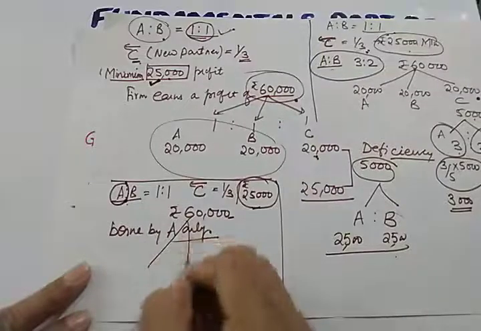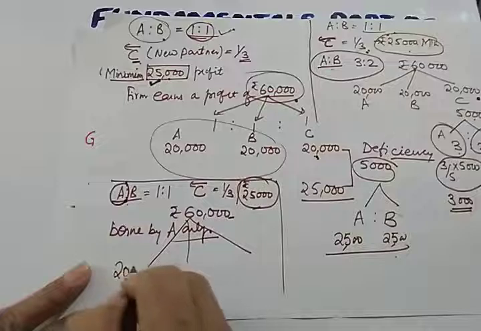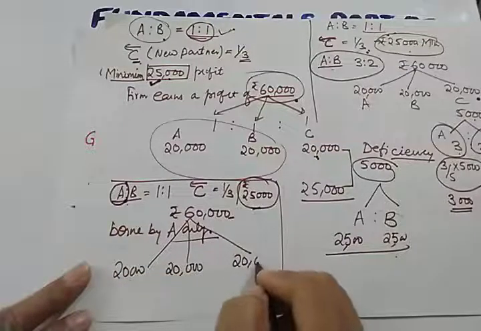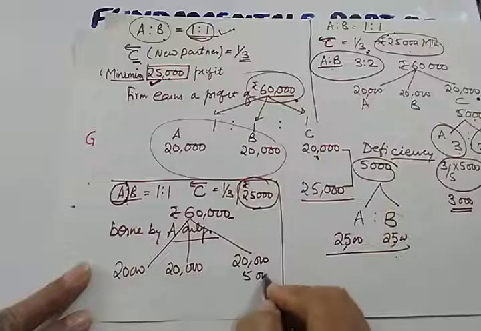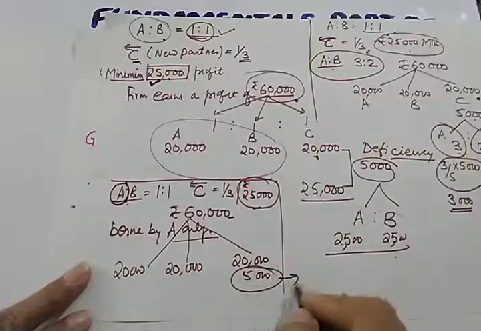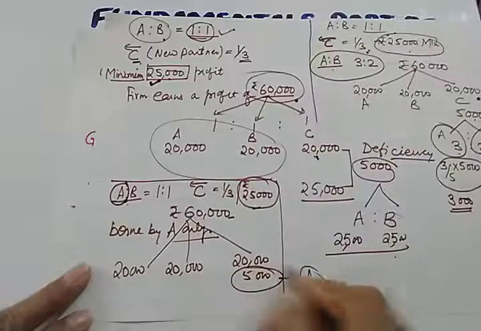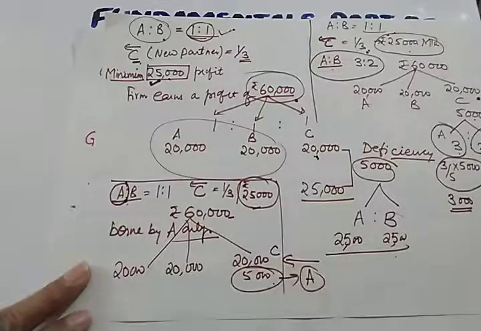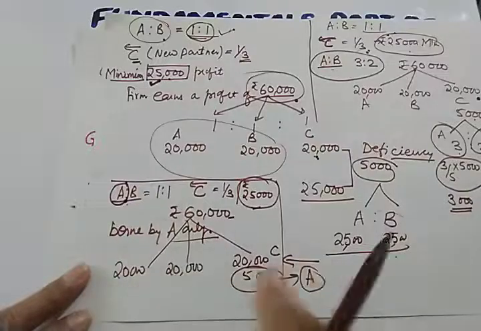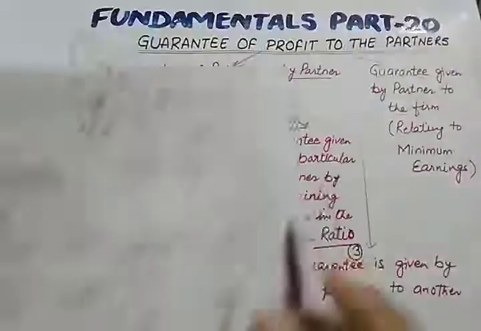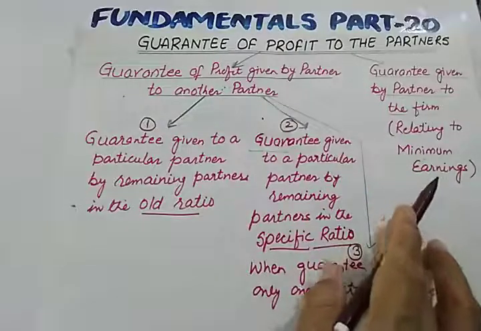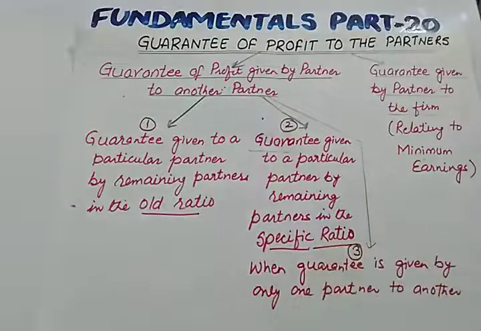So again when we divide the profits among A, B, C, in that case the deficiency of 5,000 will be borne by A. So A will give 5,000 to C. So I hope the brief idea about the three cases must be clear to you. We'll be doing this through a numerical example from NCERT. So let us start.